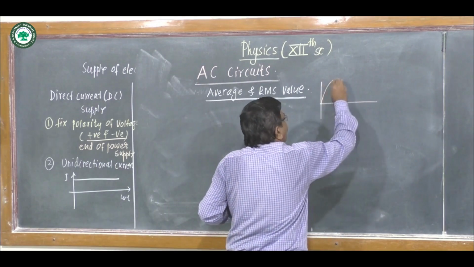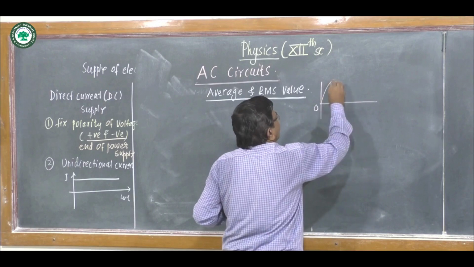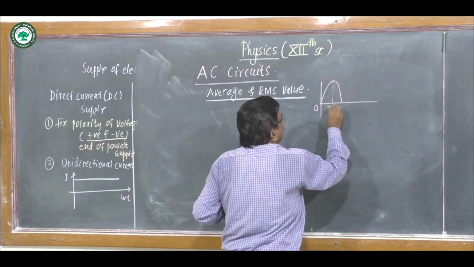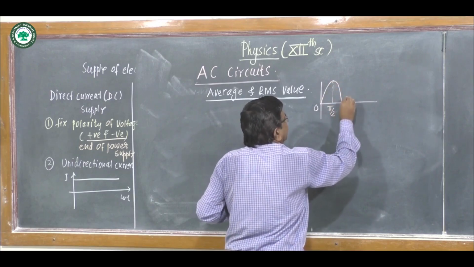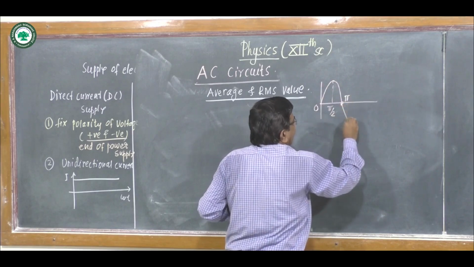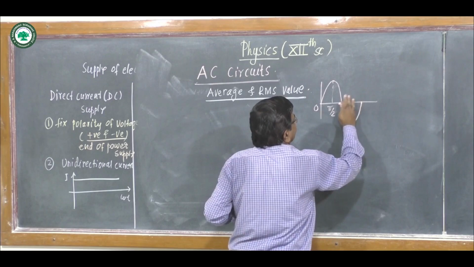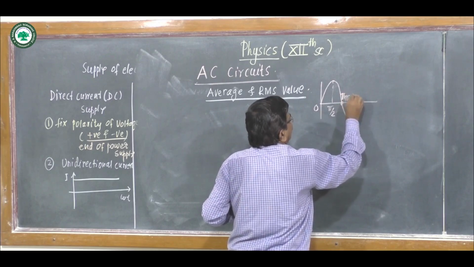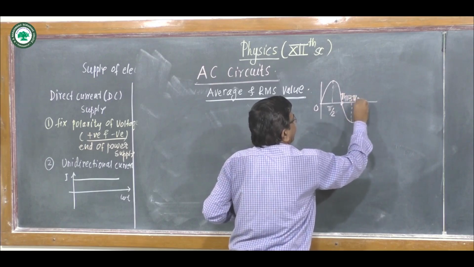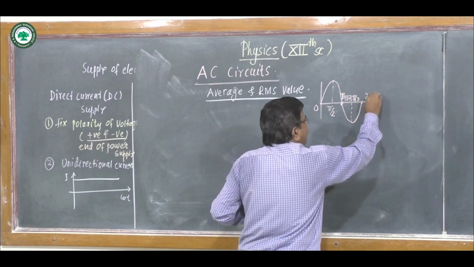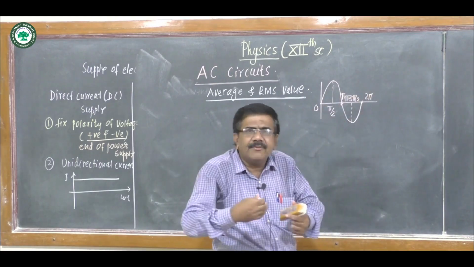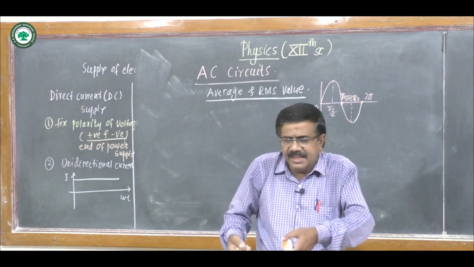We consider only half cycle, that is from 0 to pi by 2 to pi. Half cycle means this pi, and the full cycle is 3 pi by 2 and 2 pi. For one complete cycle, we know the average value is 0, and that will be meaningless.